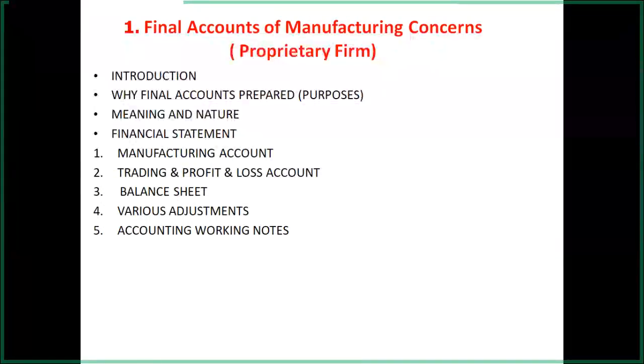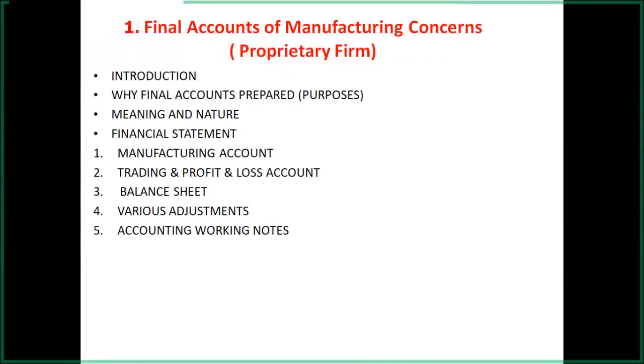So if the total of all these items becomes 5 lakh rupees, and we can say closing stock of raw material and closing stock of WIP may have the total of rupees 1 lakh. That means debit side total is 5 lakhs, but the credit side, that is closing stock of raw material and closing stock of WIP, is lower.